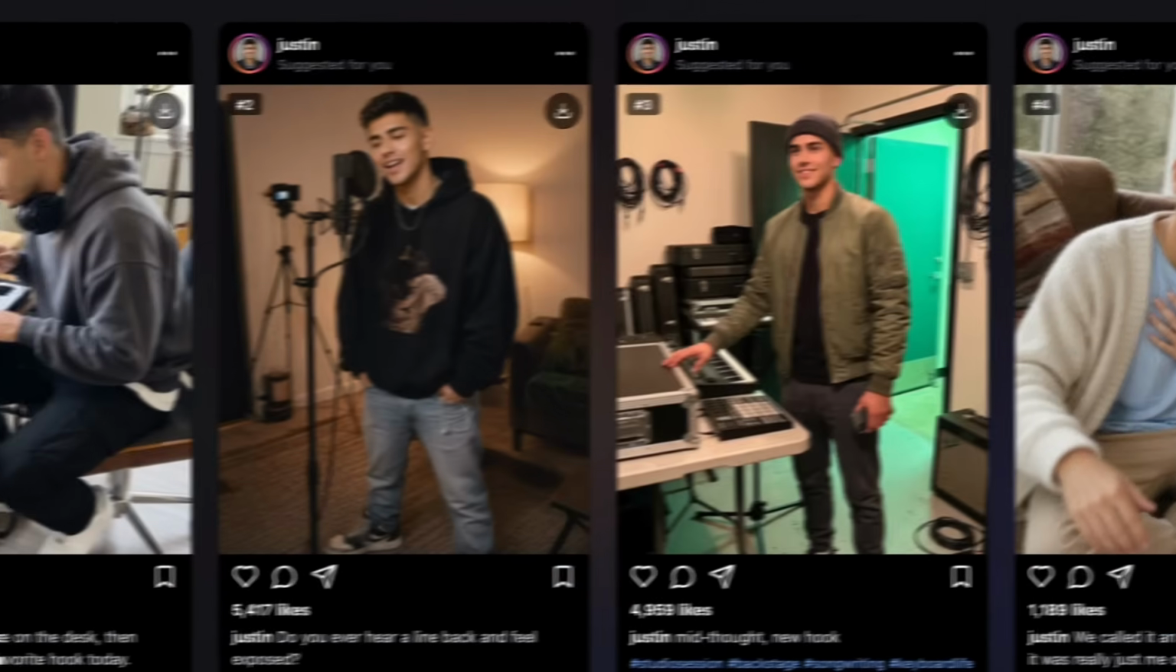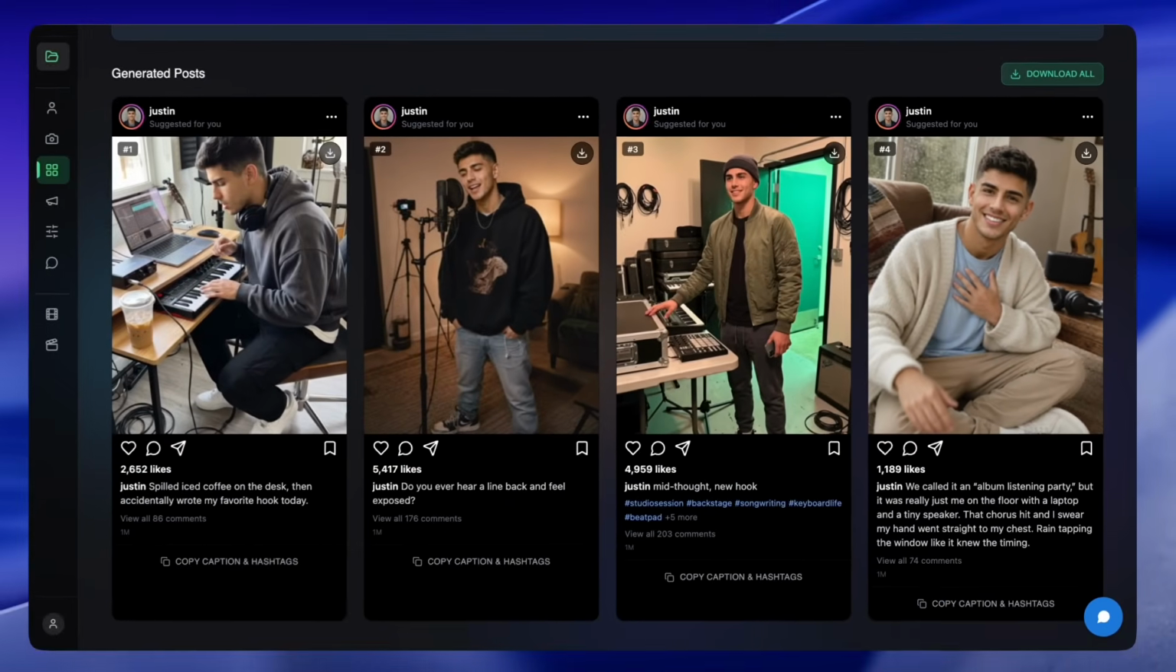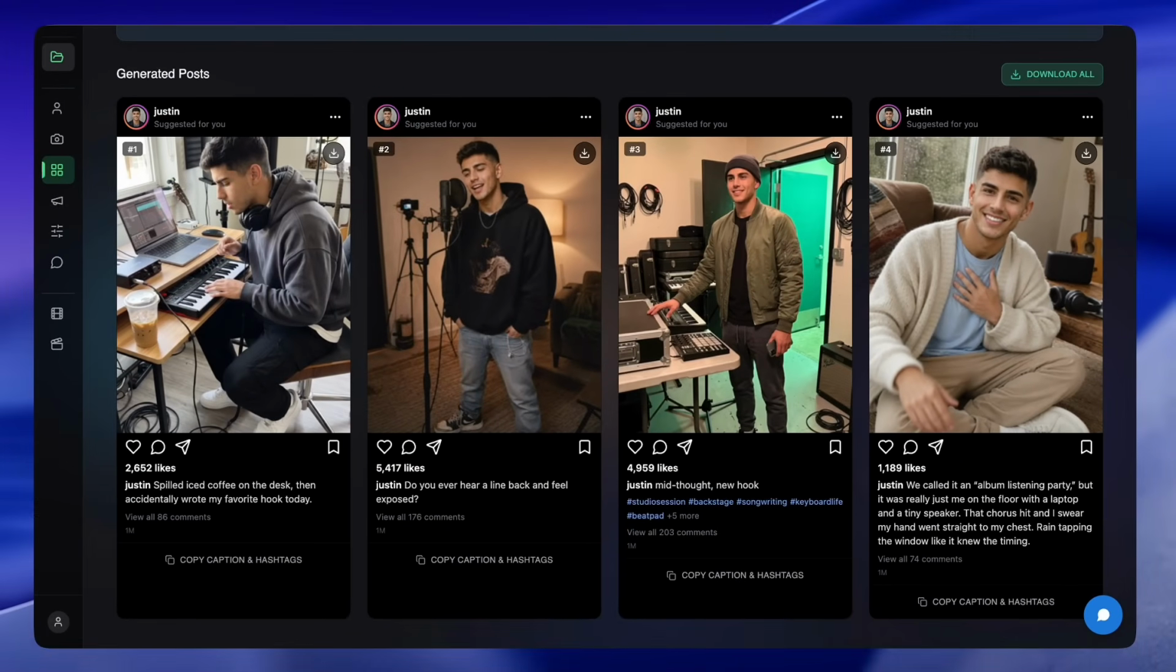The outfits, the lighting, the camera angles, everything looks natural. And what's nice about this is that every post also comes with matching captions and hashtags automatically generated for you. So instead of thinking about what to write for every upload, you can simply copy, paste, and post the content directly to social media. Now that the content posts are done, the next step is making the influencer actually talk.